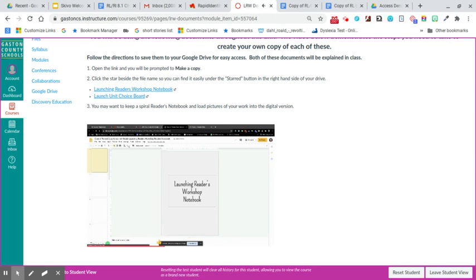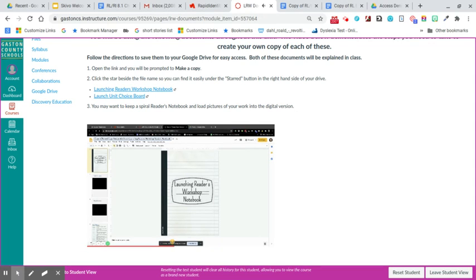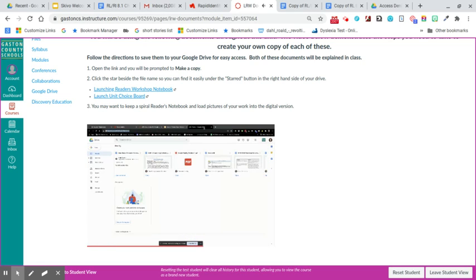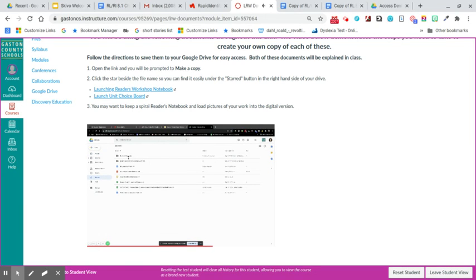And then you'll come up here. You can change the name so you can put your initials or your name on it. And then you're going to click this little bitty star right here. And by doing that, when you go to your drive, you'll go to the star and it will, let's refresh. It will be right here, so you can always find it.